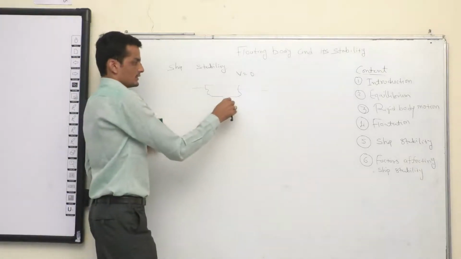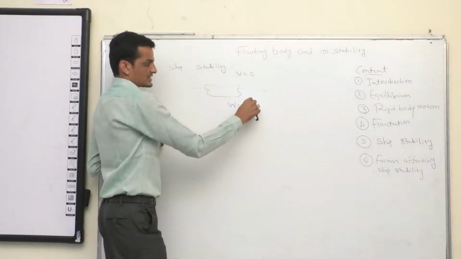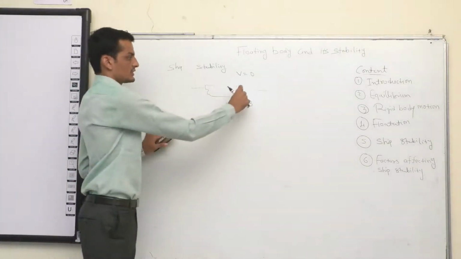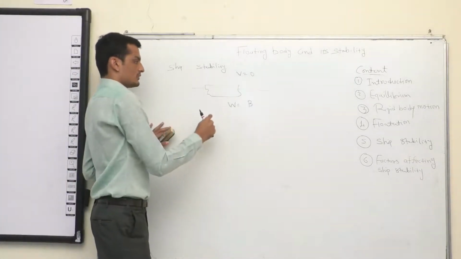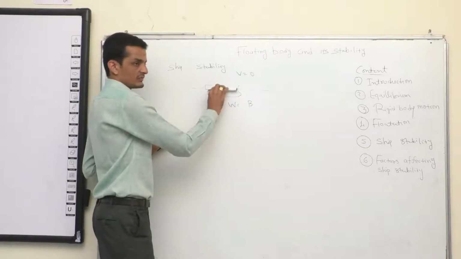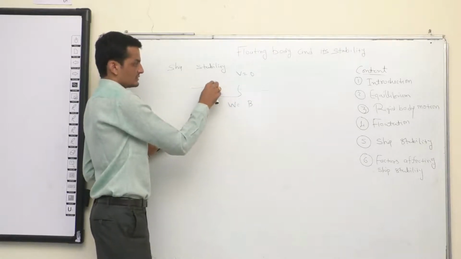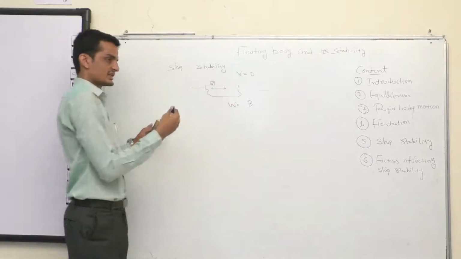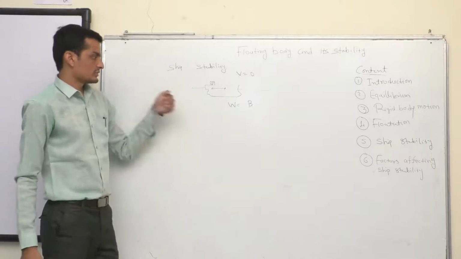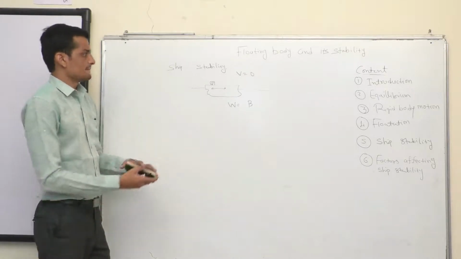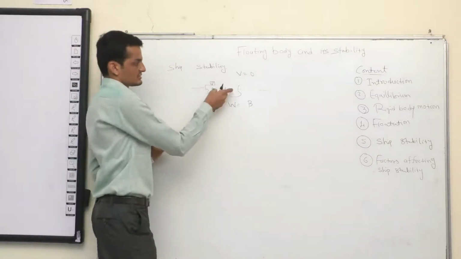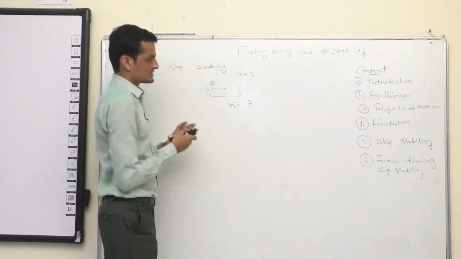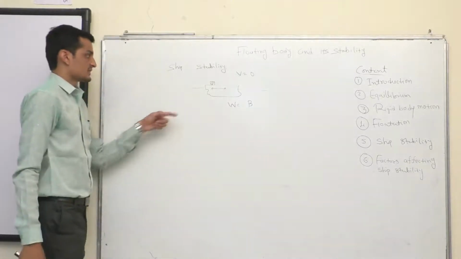Now I assume that weight is supported by the buoyancy. It means the ship is floating at a particular water level. Now what happens is they do multiple functions. They take out the weight, they add the weight, they move inside the object, movement of the cargo, movement of the passengers. That affects the stability of the ships. So that's why it's very important to study what's the ship stability under different conditions.